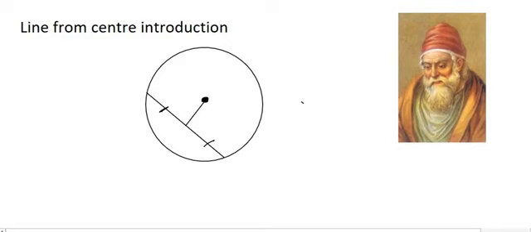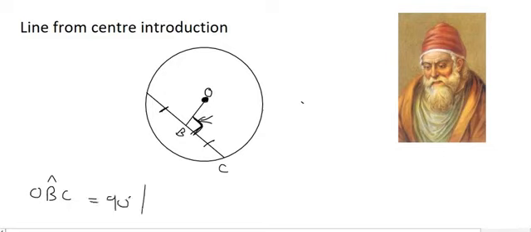Now, what Euclid then discovered was that this angle over here always ends up being 90 degrees. And you can try that as many times as you like. You will always find that if your line goes from the center and hits any chord in half, so it must be in half, then it will form 90 degrees. And so that was one of Euclid's first circle geometry theorems. He said that this angle will always be 90 degrees as long as the line from the center goes to the midpoint. So we can say that angle OBC, for example, will equal 90 degrees.